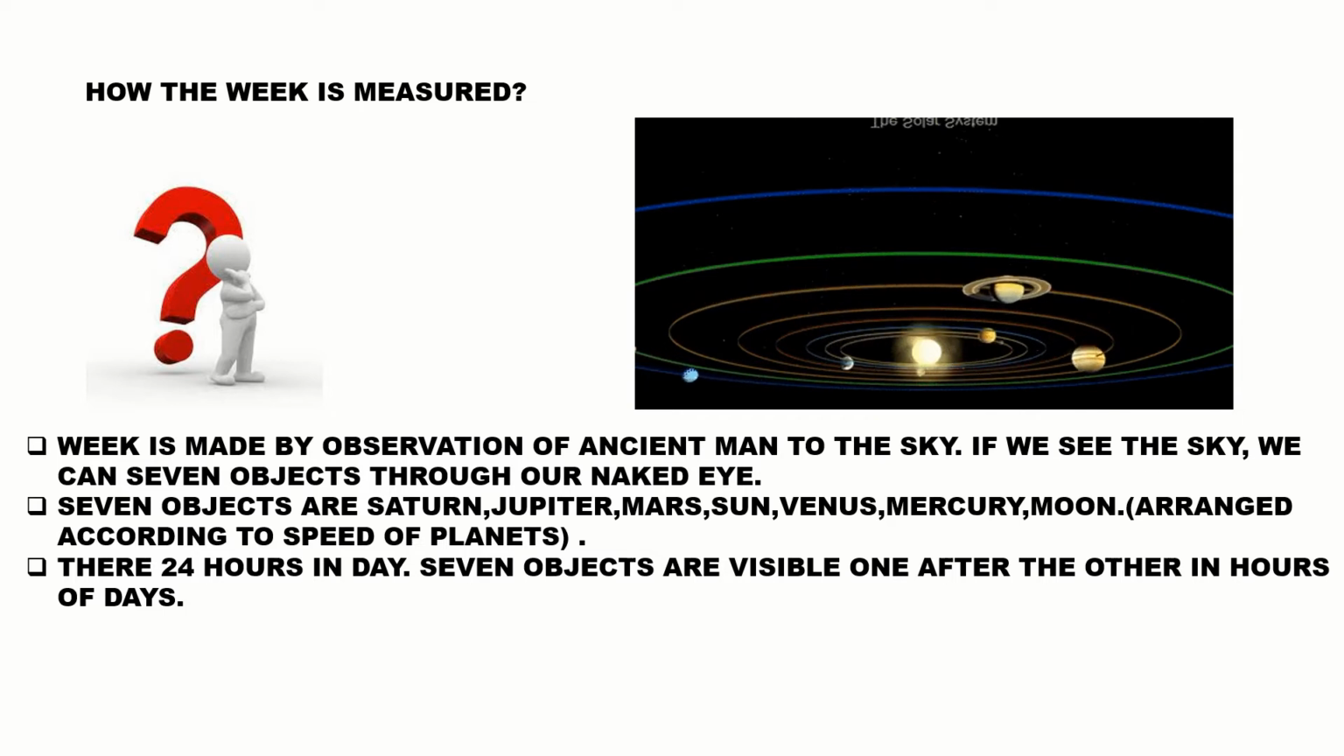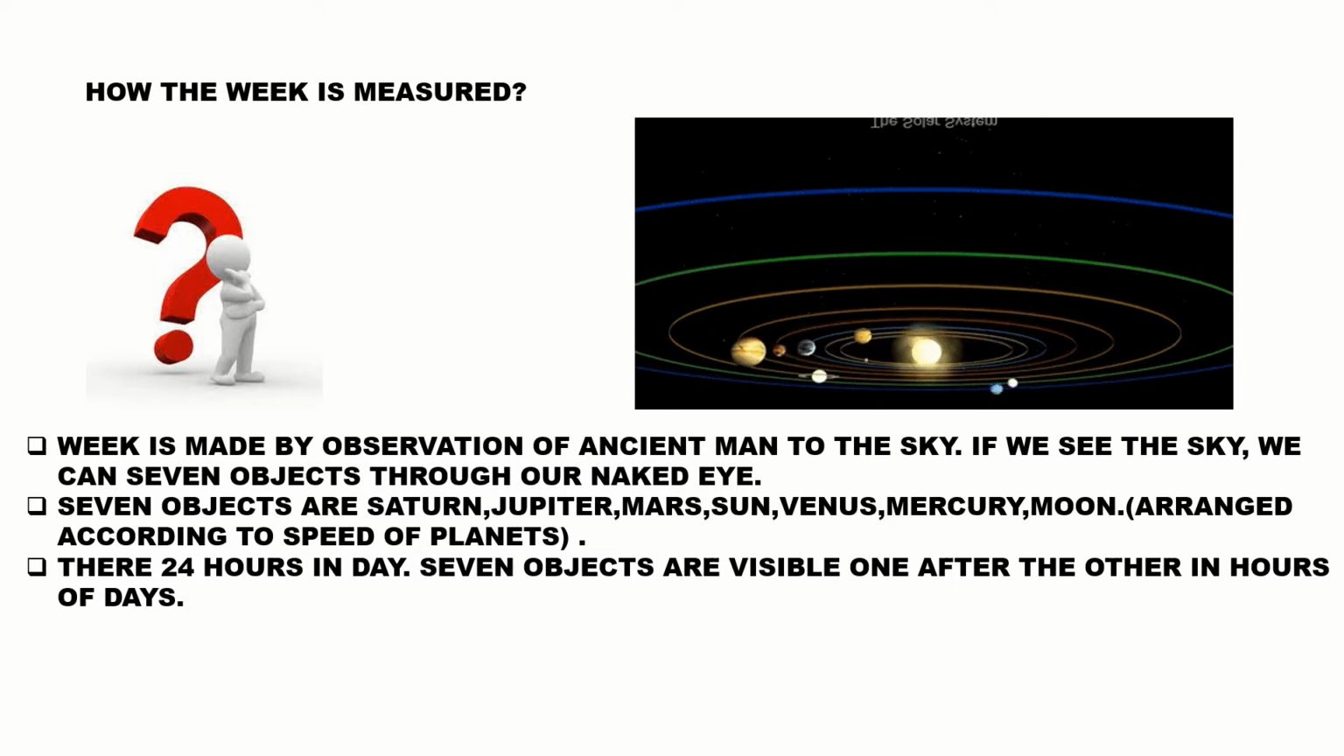If you put these things in order, Saturn is in the first hour of the first day, Jupiter in the second hour, Mars in the third hour, in the fourth hour the Sun is there, in the fifth hour Venus is there. If you follow all these movements, on the second day, in the first hour, we can see the Sun. On the third day, in the first hour, we can see the Moon.